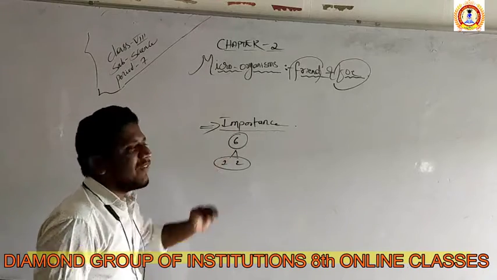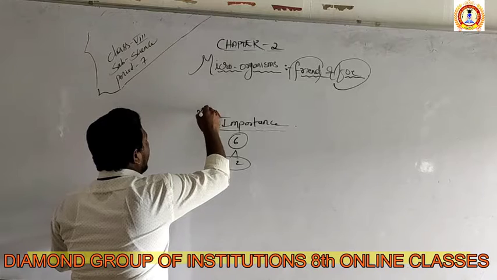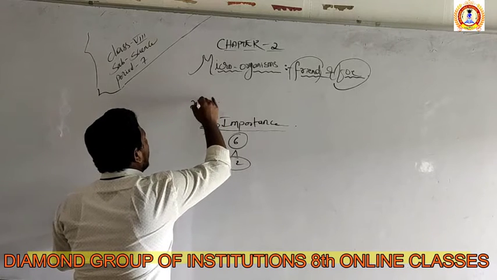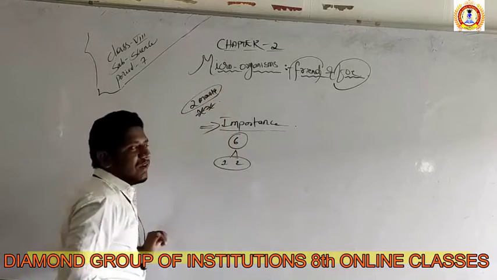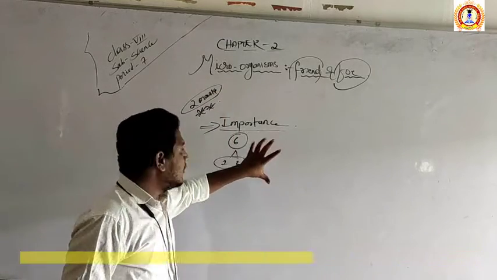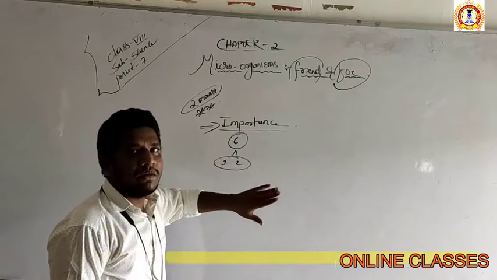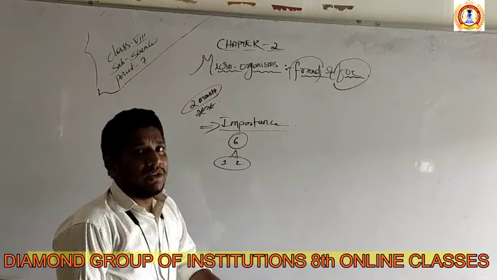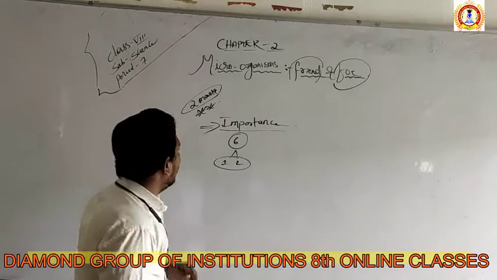We discussed only the friendly nature of the microorganisms. Why did I take that much time? Because it is very important for two marks. So don't study only for passing in the 8th standard. This topic will help you in the future also. This topic will be coming in your PU level and degree level, even in the 10th level also. So I hope you will practice this.